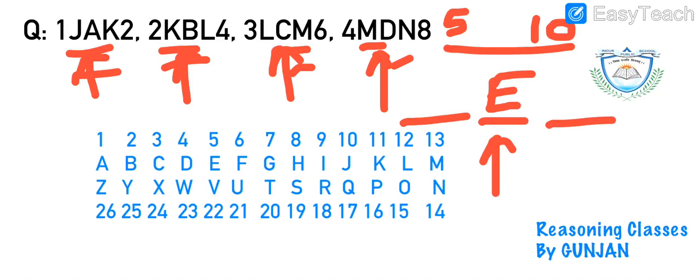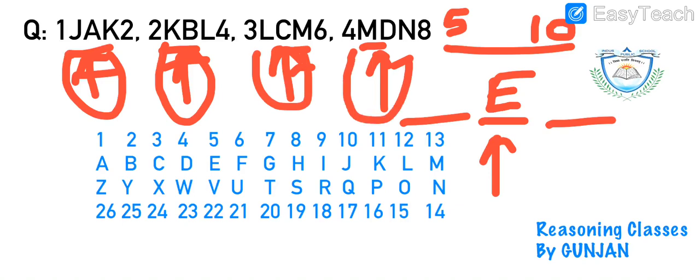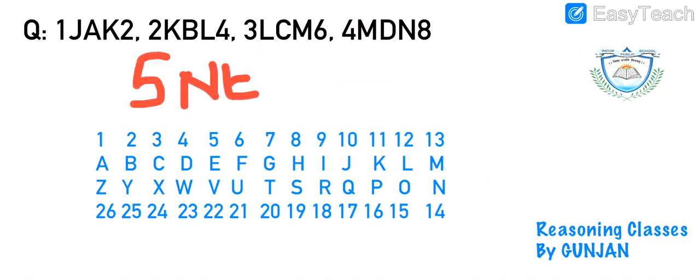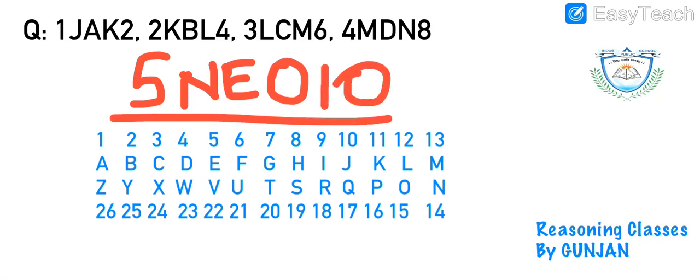Okay. Now moving on to the other 2 alphabets. JK, KL, LM, MN. Isn't it that the next alphabetical pair starts from the previous one only? So I'll have N, O, right? So what will be my combined answer? It will be 5, N, E, O, 10. I'll write it clearly. 5, N, E, O, 10. This will be the complete answer. So basically it's a revision for you regarding the number series and the alphabetical series.